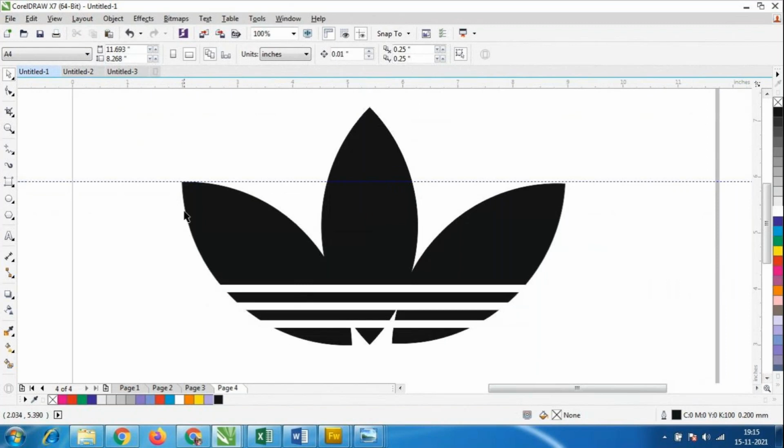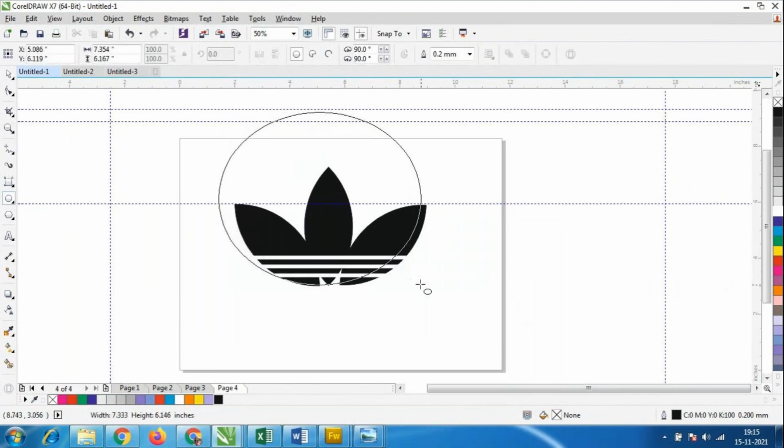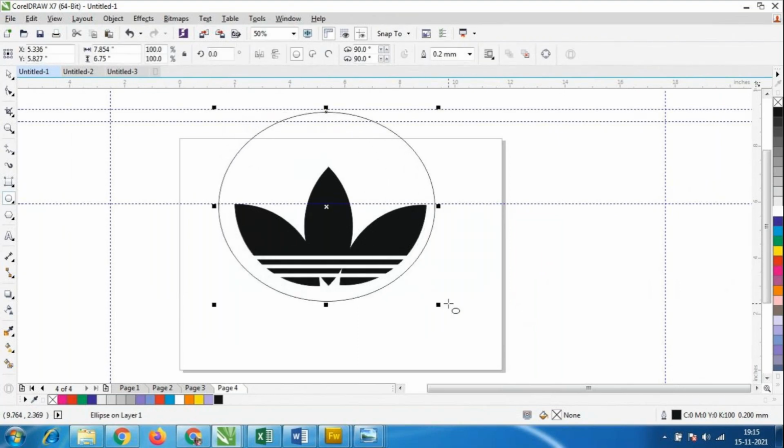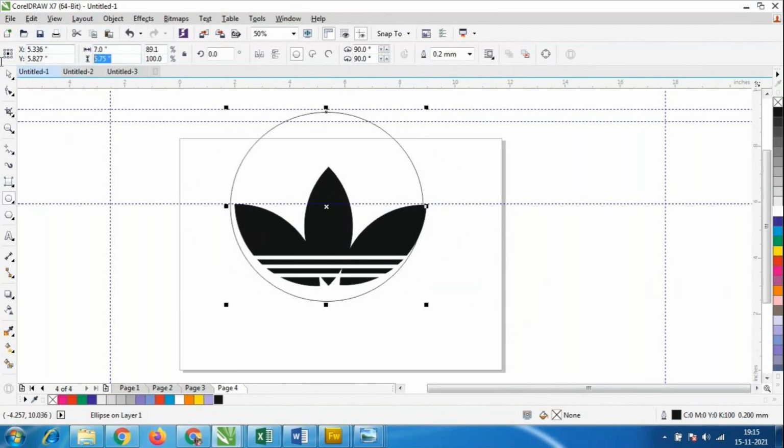So from the base, it should look like a bowl. So it should look like a shape, one circle. Inside one circle only, this complete logo should be there. So if I add a circle, we should sit inside that circle only. So if I add a proper circle, suppose a 10 by 10 or 7 by 7 circle, the logo should sit inside this properly. So every logo which has one theory always should come like a circle.